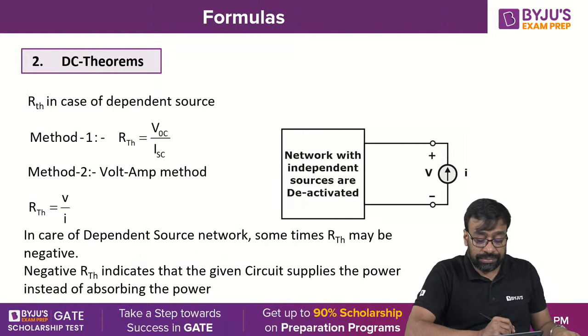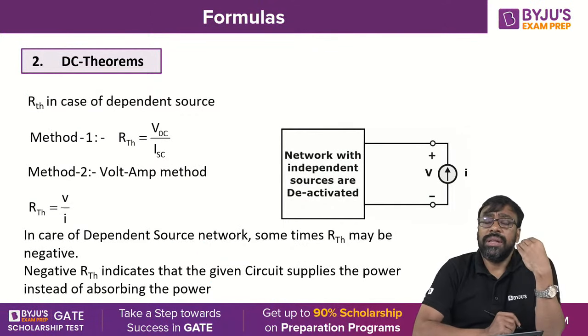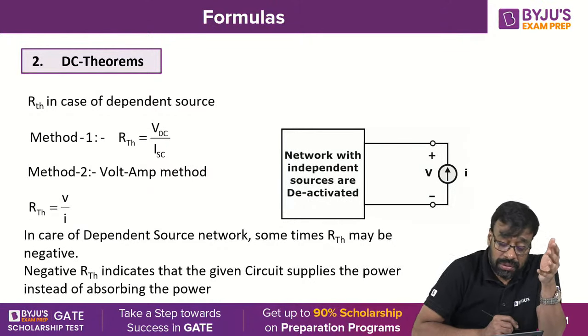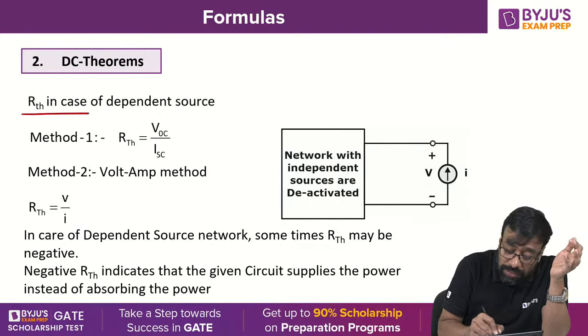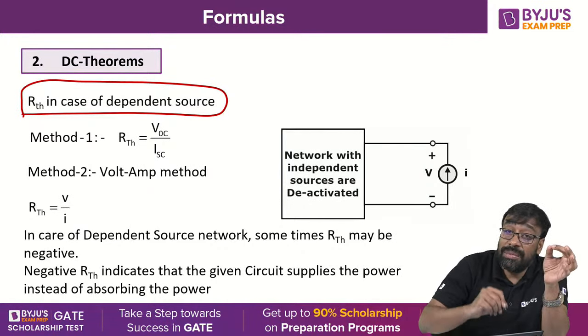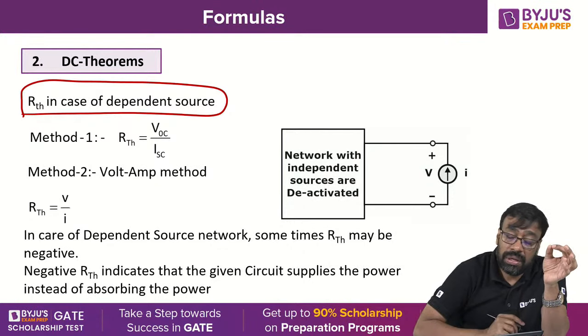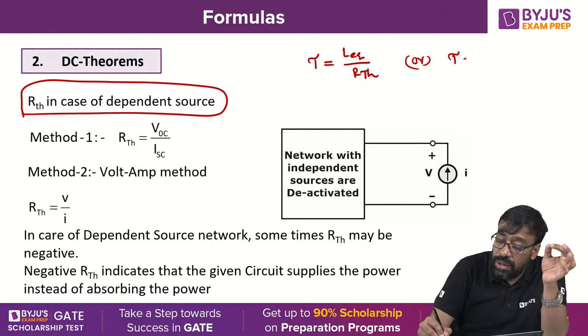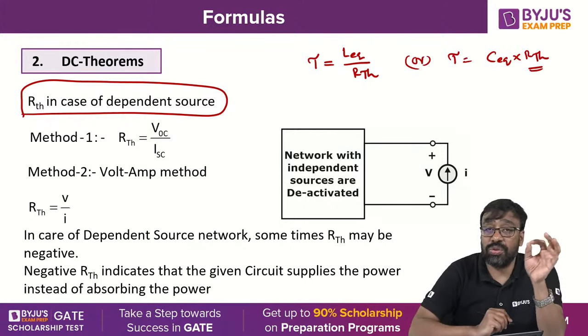Got it, okay? Now, there are many cases in the exam where RTH is required in dependent source problems. The same procedure is applicable in transient analysis also. There, if you want to find the time constant, L equivalent by RTH, or tau equal to C equivalent into RTH, Thevenin's equivalent resistance is to be determined.